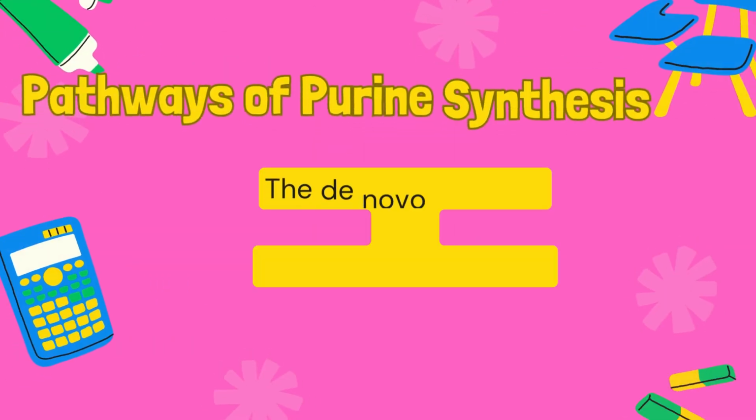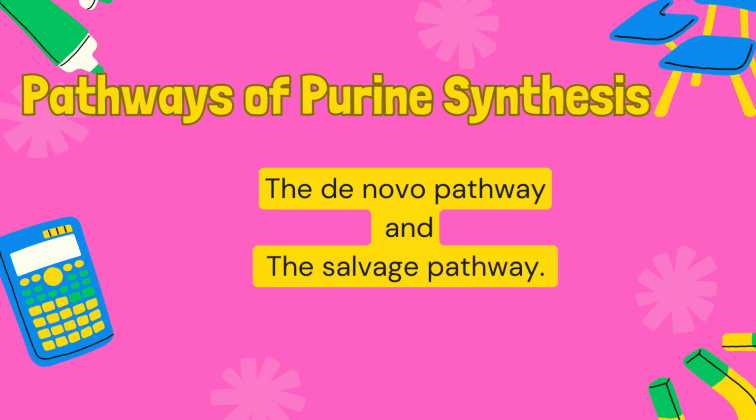Purine synthesis is a crucial process in the human body, and there are two pathways involved in this process, the de novo pathway and the salvage pathway. While both pathways are important, they have some key differences. The de novo pathway involves the synthesis of purines from scratch, using amino acids, CO2, and energy in the form of ATP. On the other hand, the salvage pathway involves the recycling of purines from nucleic acid breakdown, which conserves energy. The salvage pathway is also responsible for maintaining adequate levels of purines in the body, as it can synthesize purines more efficiently than the de novo pathway.